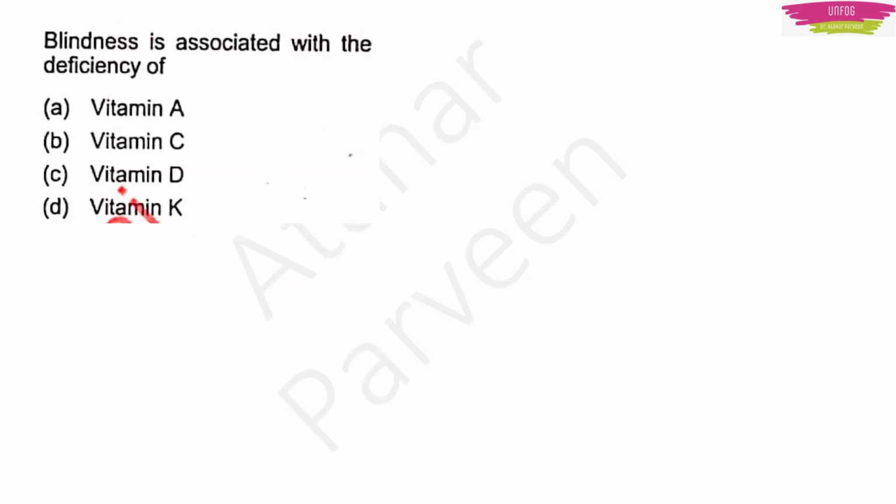See another important question from 2017 only. Blindness is associated with the deficiency of. Four options are there: vitamin A, vitamin C, vitamin D, vitamin K. So this type of question will allow you to prepare for nearly half a chapter, right? Here vitamin A is the correct answer.